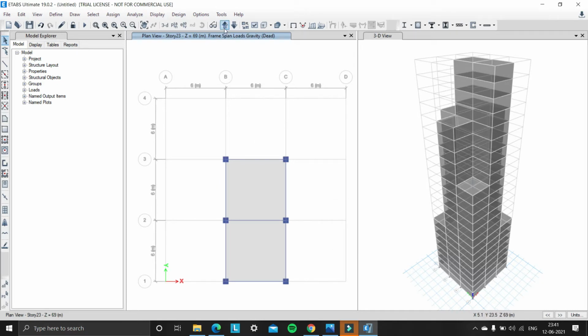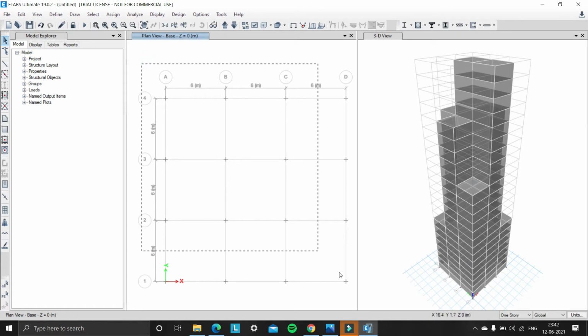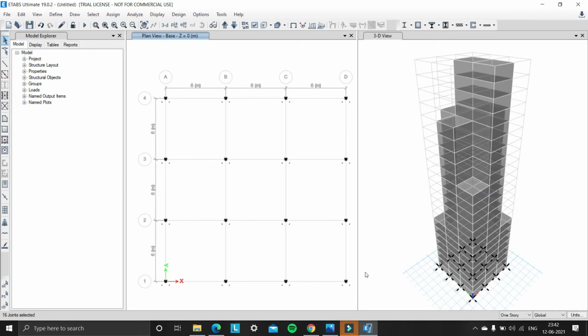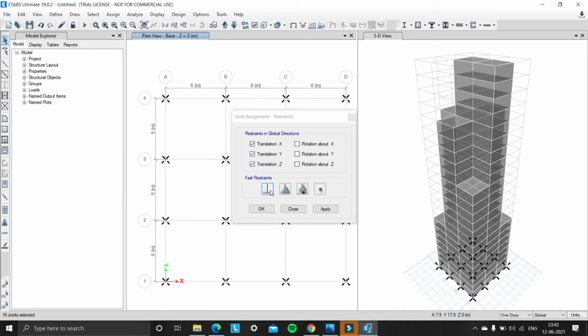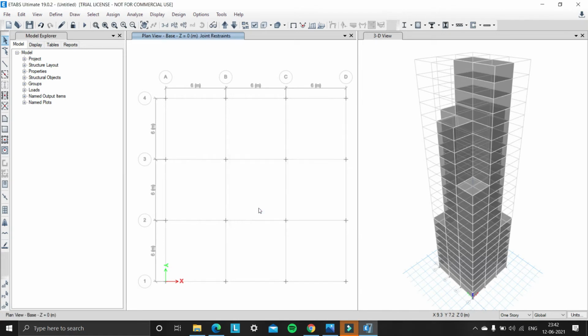So now we have removed the cladding loads from story 23 and also moving to the base. So we need to change the joints in the base to fixed. So for that, first select the joints in the base and click on assign, joints, and there we can see restraints, and under restraints select fixed and select apply and click on OK.